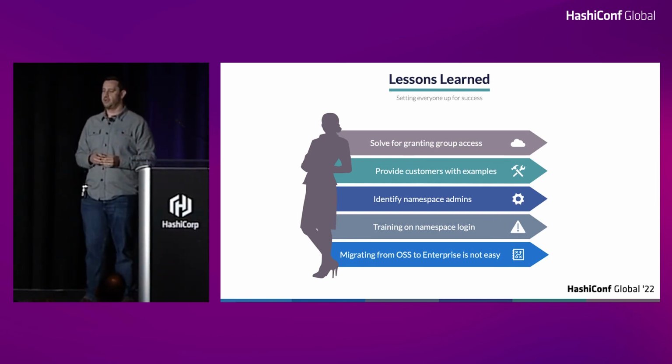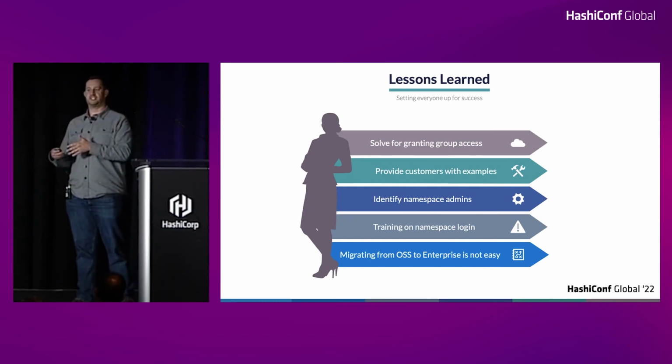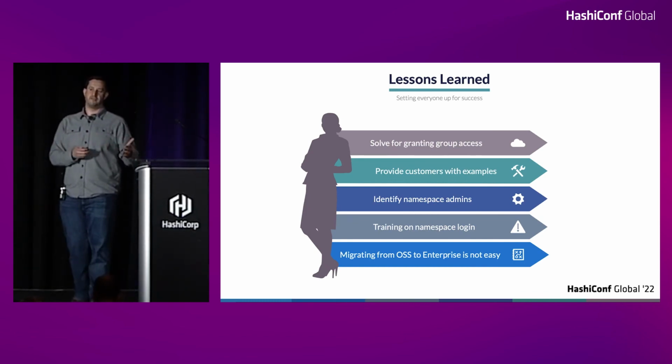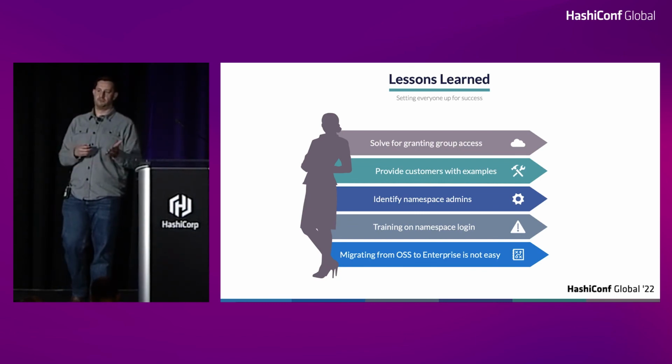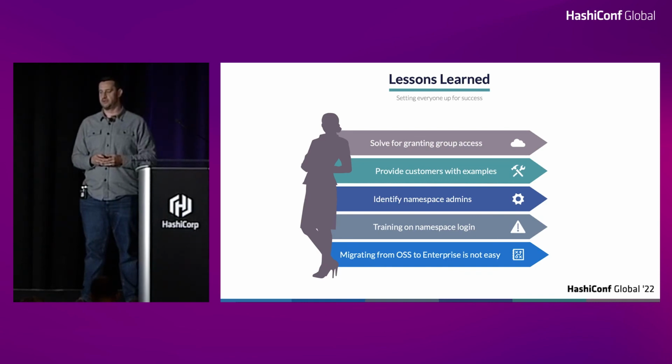That's a good starting point. But then you think about everything else that's involved: the groups, the app, any of the auth methods you're using, other secrets engines, just going through getting that set up, and then really just getting the attention of all those other stakeholders and helping them migrate their stuff over, or determine the process that they want to use to migrate over. So quite a bit there. We're making progress with it as we got attention from other teams to focus on it.